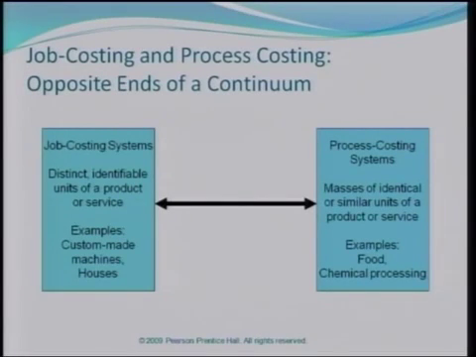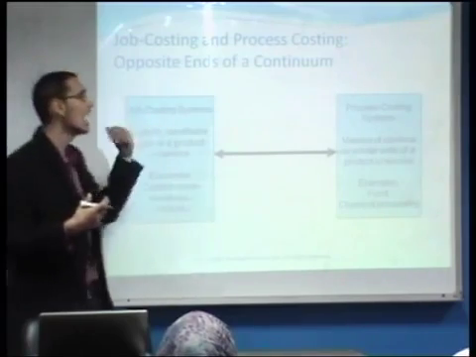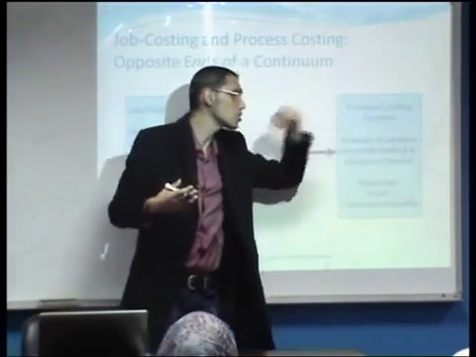Of course, as we said in Cost Accounting 1, the best way to think of job costing and process costing is to think of these two as two ends of a continuum. We have on one end the job costing system, and on the other end the process costing system.